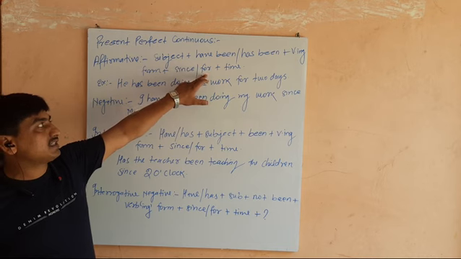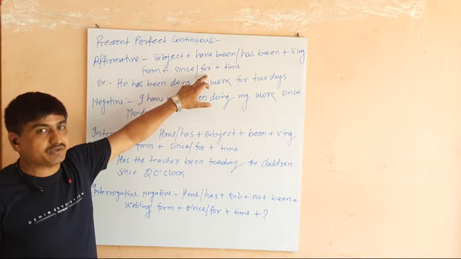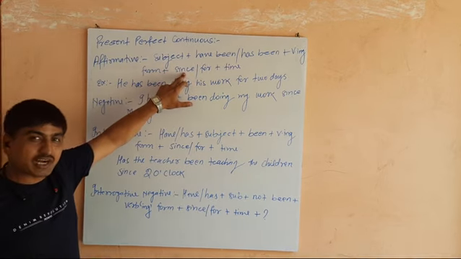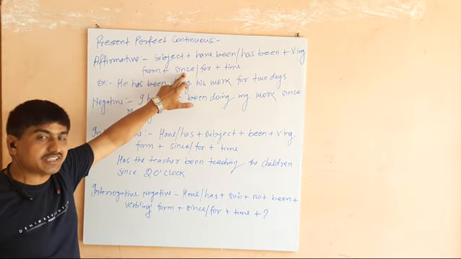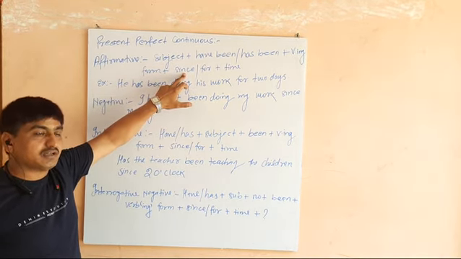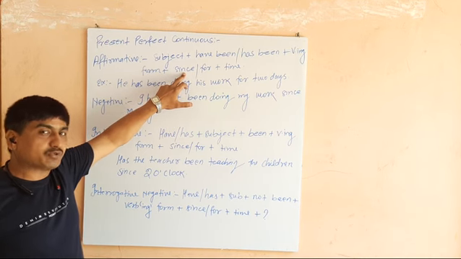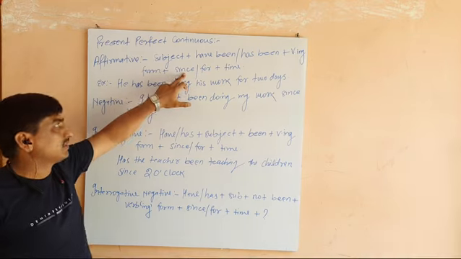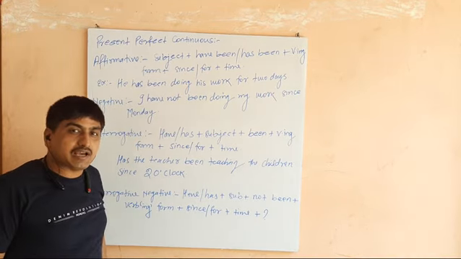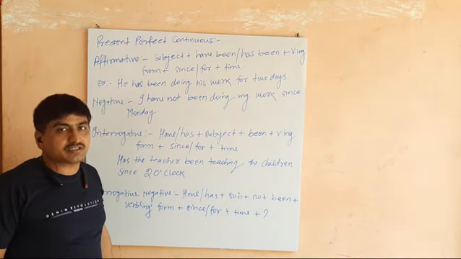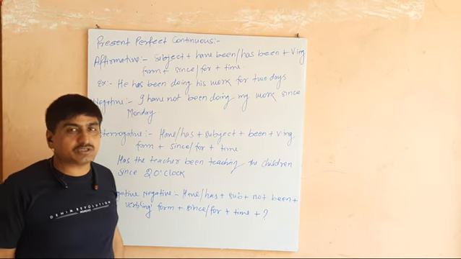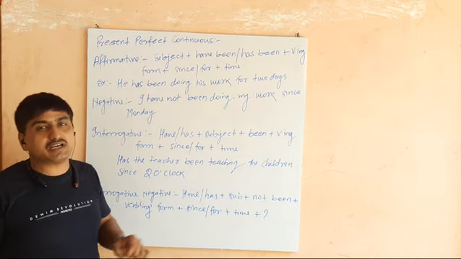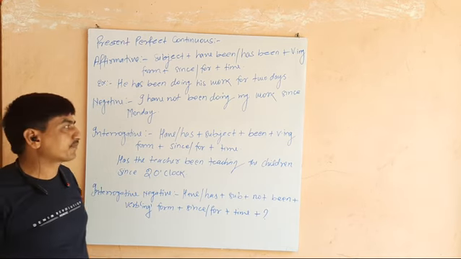Since and for is here, so let us understand where we can use since and where for. So for point of time we have to use since, like day's name we have to use since, like since Monday, since Tuesday, since Wednesday. Year we have to use since, 1920, 2020. Whenever year will be there we have to use since.